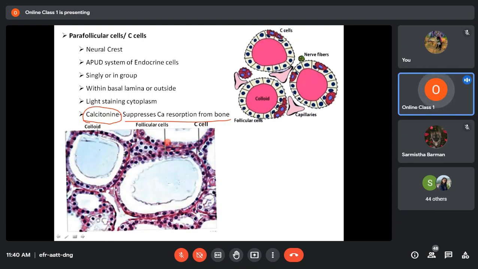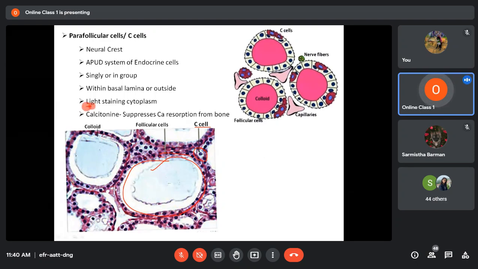Now, if you look at this slide here, this is a thyroid follicle. Here, all these blue dots you can see are follicular cells. In between the follicular cells, you see a C cell or parafollicular cell. This cell is light compared to the follicular cells.